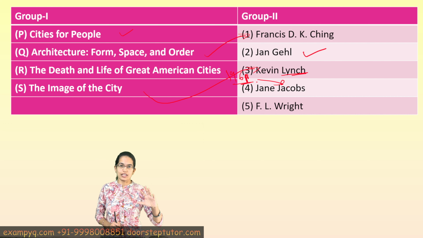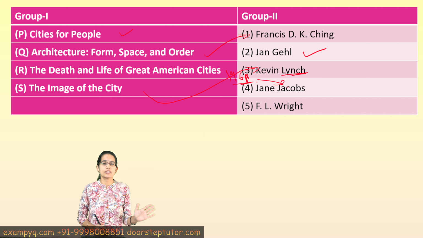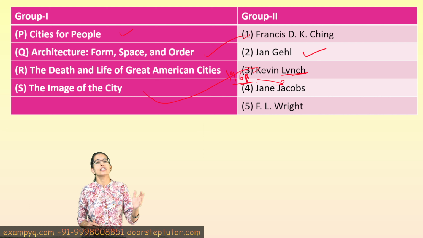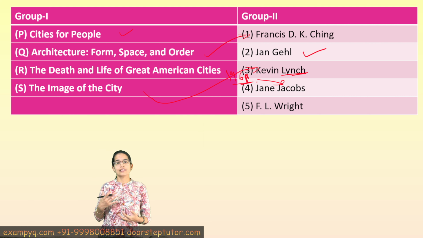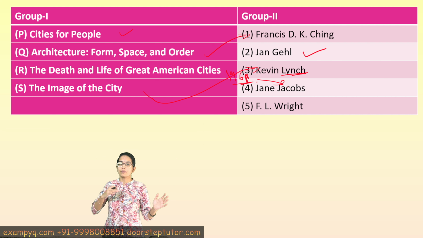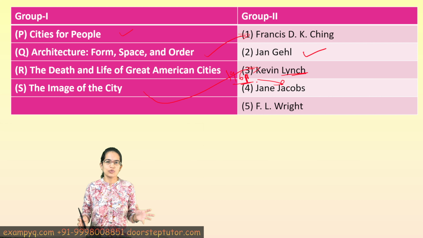So one of the very basic topics often asked in your GATE examination, which is based on rote memory and rote learning, is the works and their respective authors: the major works in the field of architecture, the major dome styles, the major architectural styles, the major city planning styles, the types of cities. So we have covered those in an introduction.